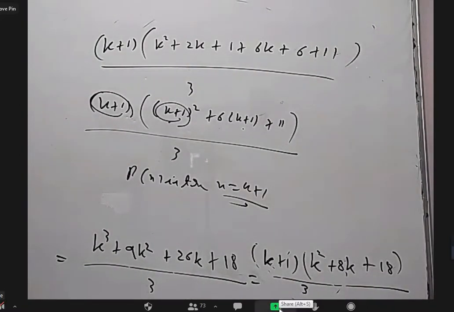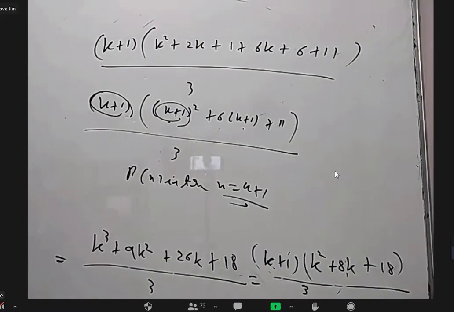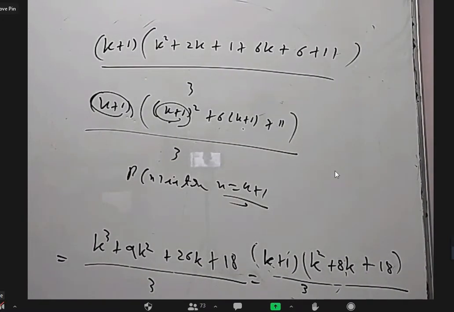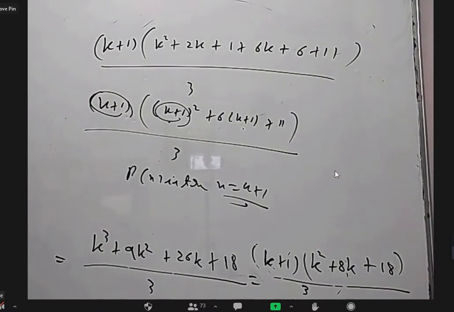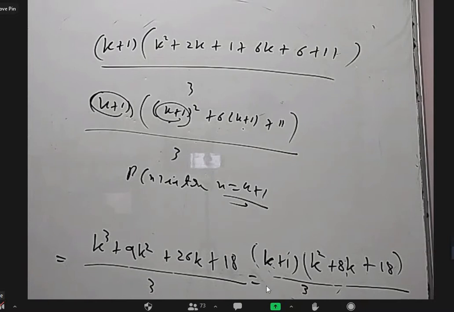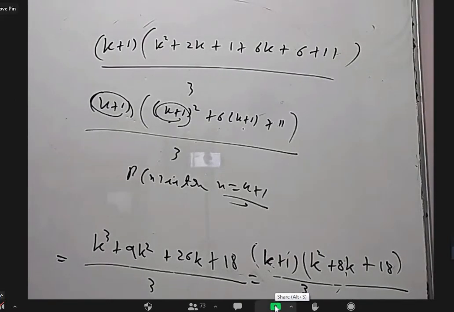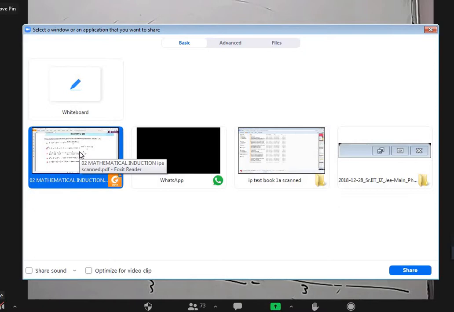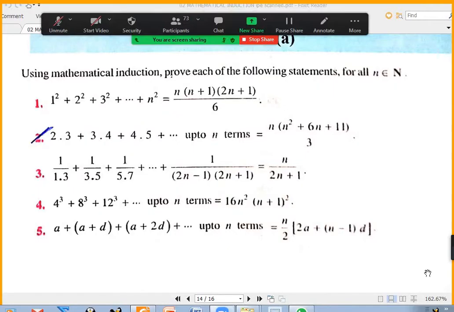Sir, after finding the k formula, we can directly substitute k plus 1 in the equation, sir. Yes, you are right. For n equal to k, we assume it is correct. And for n equal to k plus 1, we add a particular term on both sides and then simplify the RHS to get the required answer. So first of all we have to assume that the formula is true for n equal to k, right?